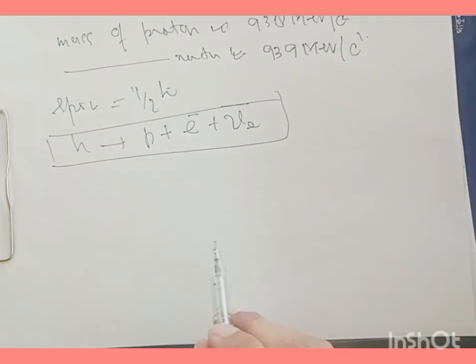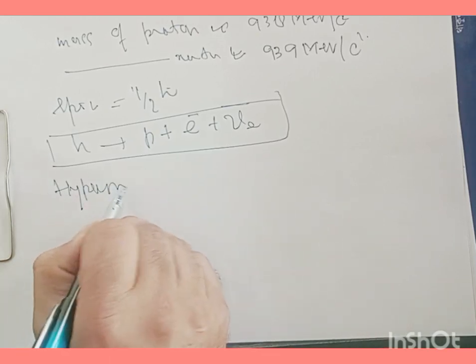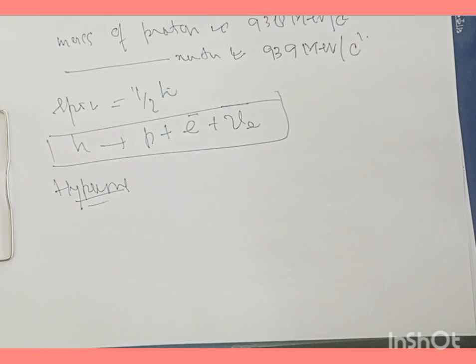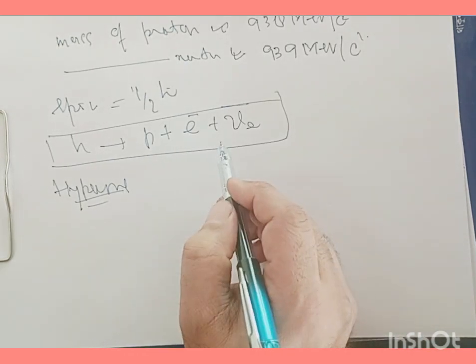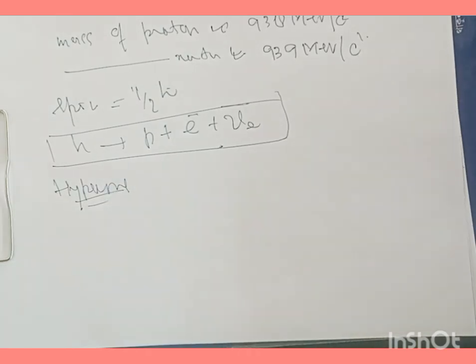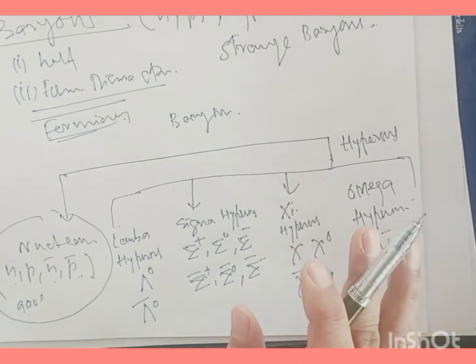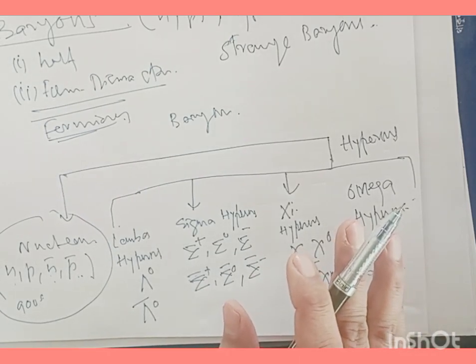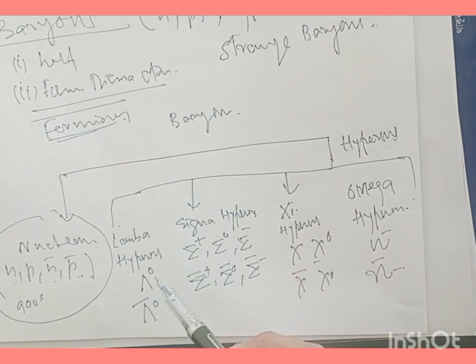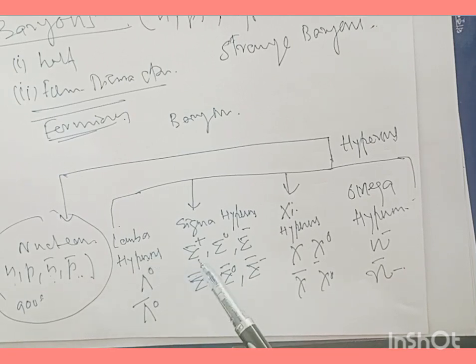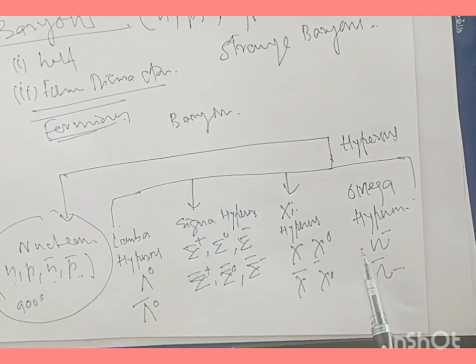Now, talking about the hyperons, these are elementary particles, and their masses are greater than the masses of the nucleons, and these particles are called hyperons. All of these hyperons are fermions. They obey Fermi-Dirac statistics. The examples we have here for hyperons are lambda hyperons, sigma hyperons, chi hyperons, and omega hyperons.